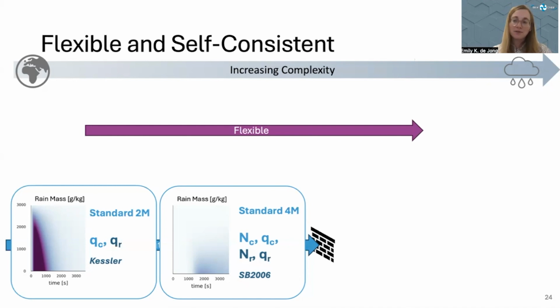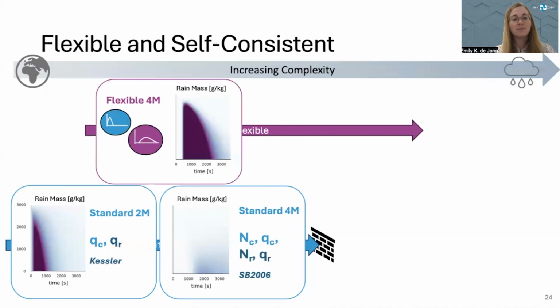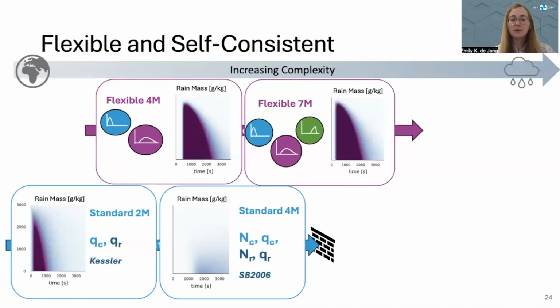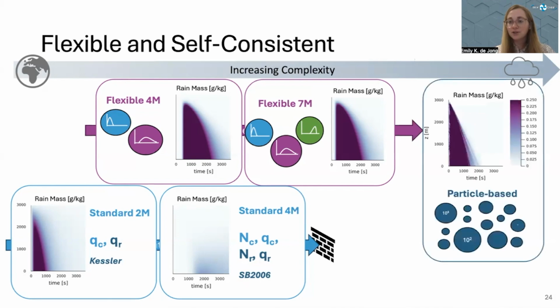In our flexible method of moments, however, we have the opposite case of self-consistency. We can begin with the case of 4 moments, for instance, 2 subdistributions, again, looking at what altitude and at what time rain begins to form. Let's say we want to up the ante a little bit and use 7 moments instead, maybe 3 subdistributions, 2 exponential and 1 gamma. We notice that the rain initiation time is a little bit earlier, and rain forms at a slightly higher altitude. And eventually, this method, in fact, converges to a particle-based method, where we see rain present almost everywhere in the system. This shows that this new method is not only self-consistent, but also converges towards higher complexity methods.